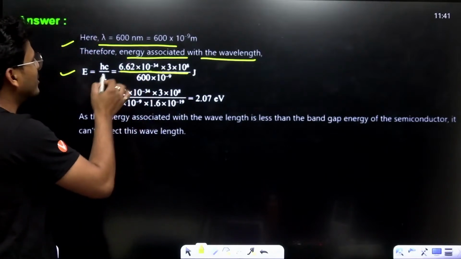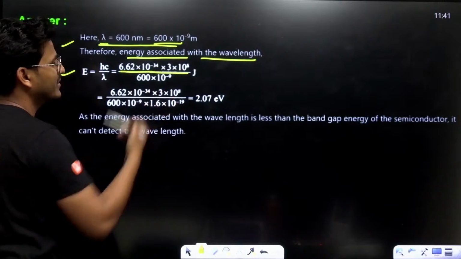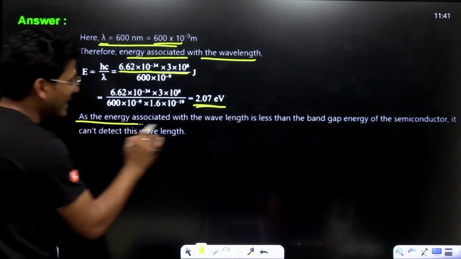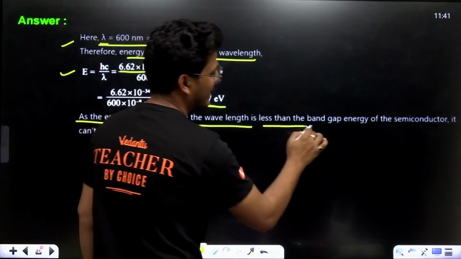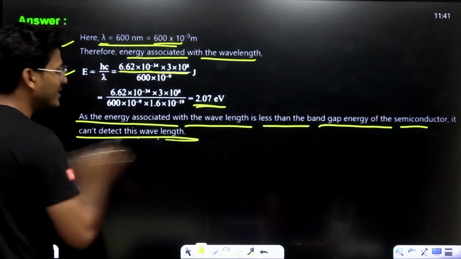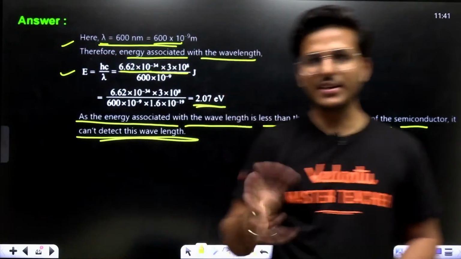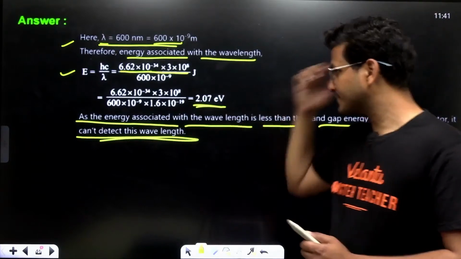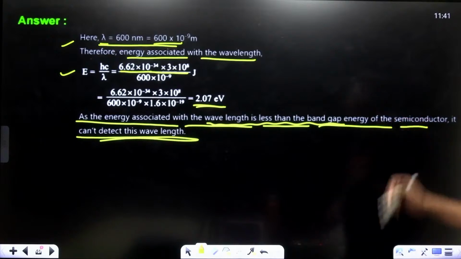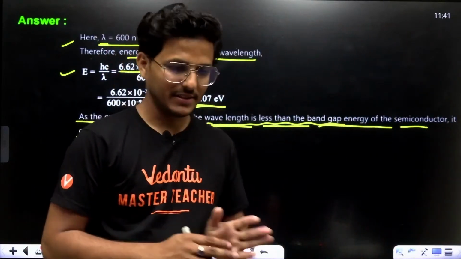And what about the lambda? Lambda is given, 600 into 10 to the power minus 9. Just put it in and calculate the value. This is 2.07 electron volt. As the energy associated with the wavelength is less than the band gap energy of the semiconductor, it can't detect this wavelength. Right? It cannot detect it because the photon energy is less than the band gap. Right? Okay.